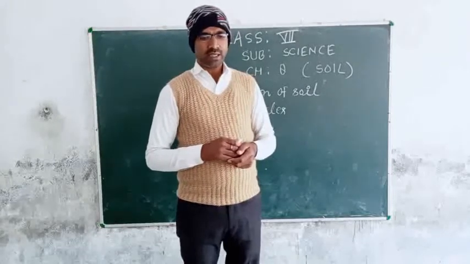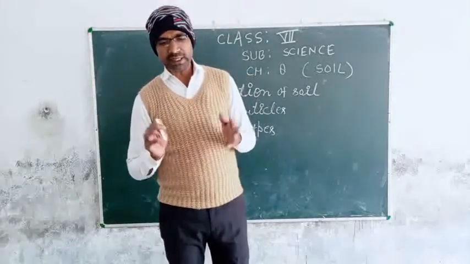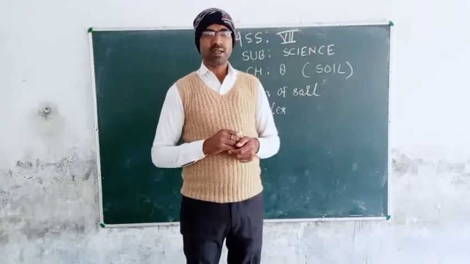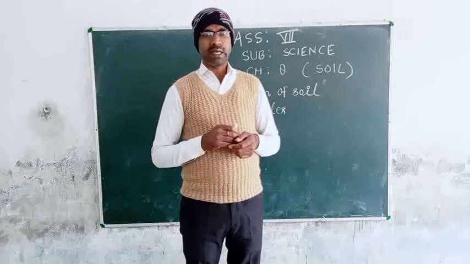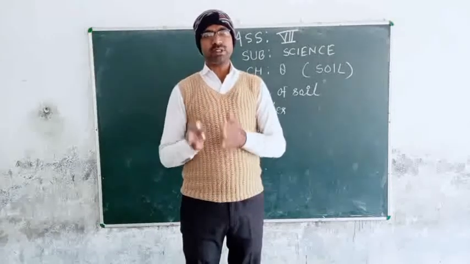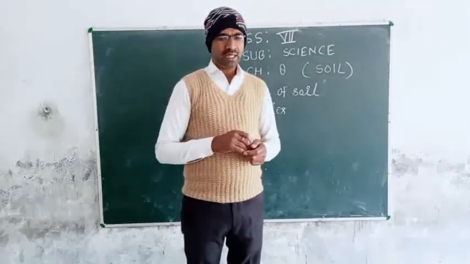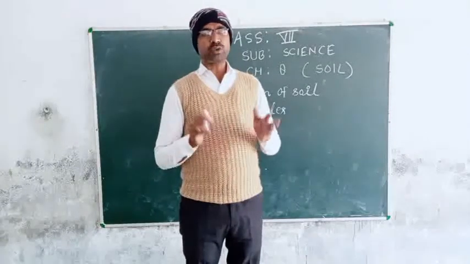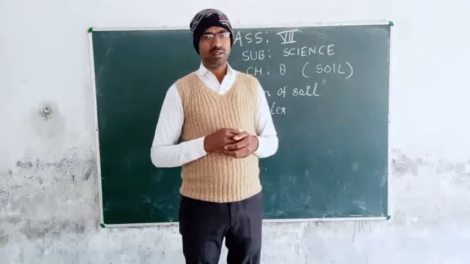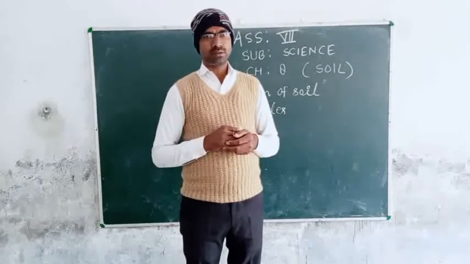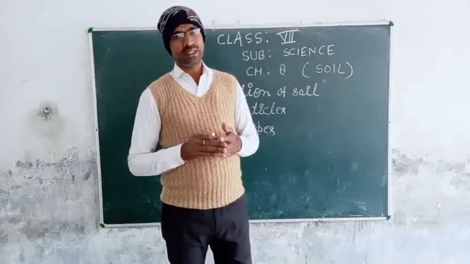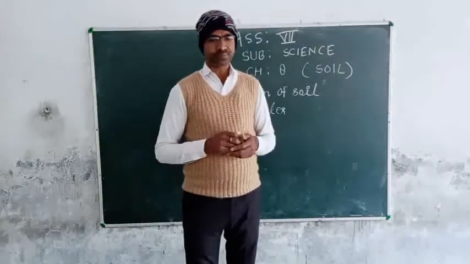Microorganisms help in this process of decay. Humus is a source of nutrients and makes the soil fertile.